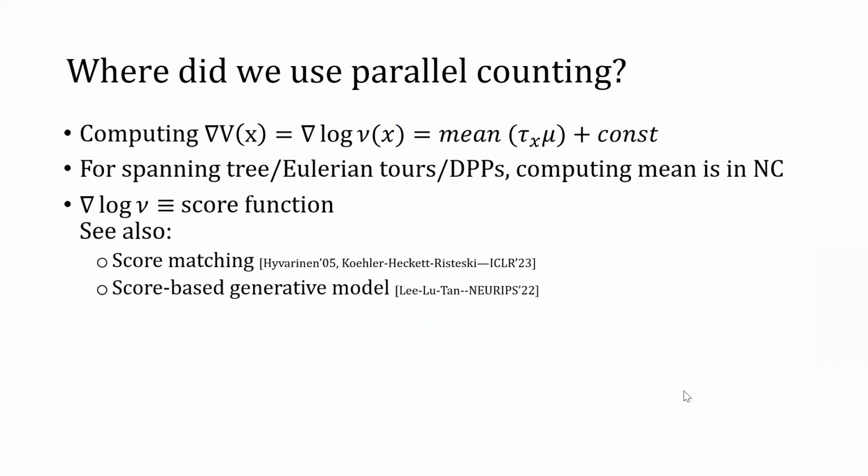Where do we use the counting oracle? For continuous sampling, we need to evaluate the gradient of the log density function, which is just the mean of the tilts of mu, plus some constant. This gradient of the log density function is also called the score function, and it appears in recent works in machine learning about sampling or generating data using diffusion. And diffusion is a process that is very closely related to the stochastic localization process we use in this work.